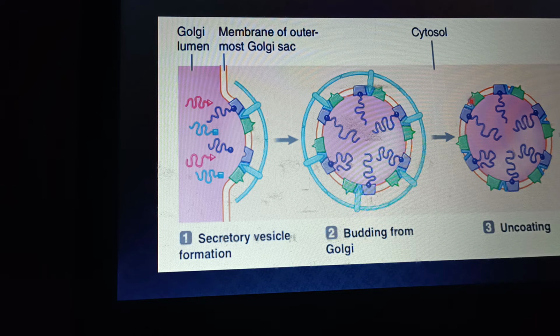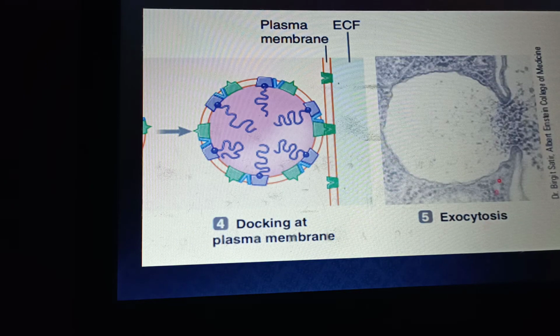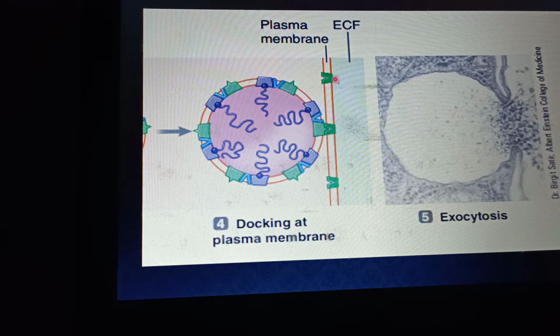After uncoating, the V snare, which acts as a docking marker, gets exposed, and it binds with its acceptor or receptor known as T snare, which is a docking marker acceptor present at the plasma membrane.